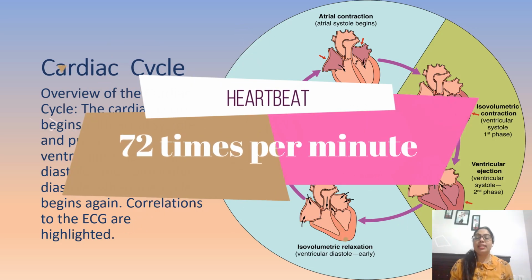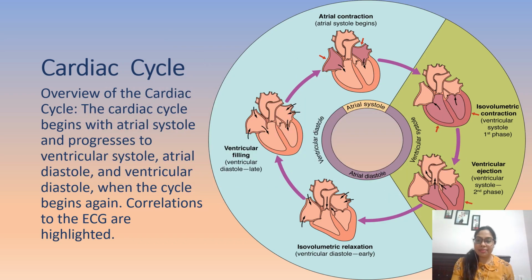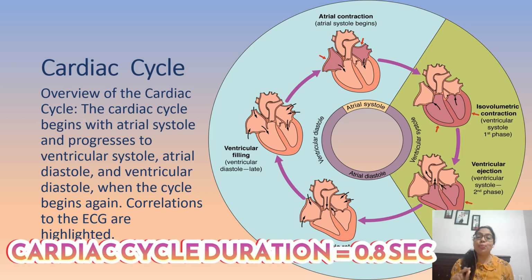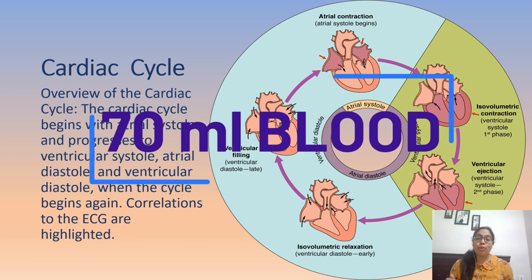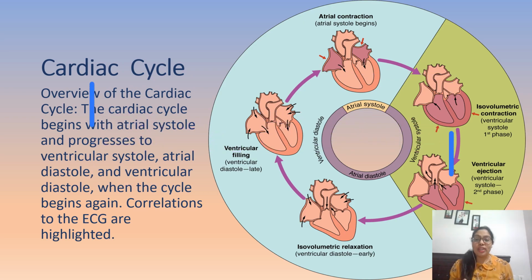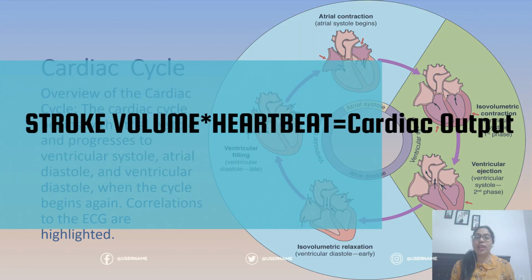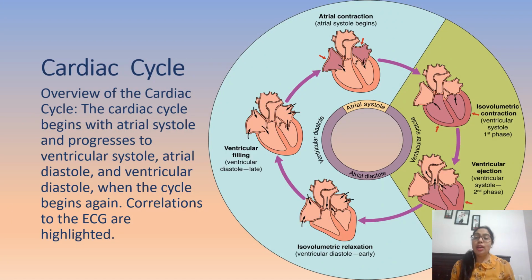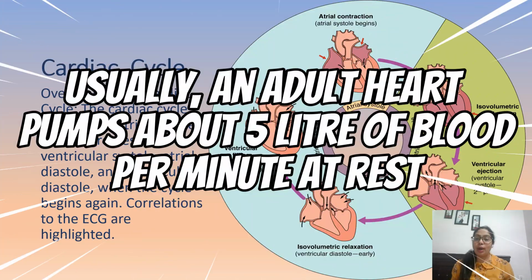The average heart beats 72 times per minute, so that many cycles happen in a minute. It could be deduced that each cycle duration is 0.8 seconds. During a cardiac cycle, 70 ml of blood is pumped out through the ventricles. That is called the stroke volume. The stroke volume multiplied by the heartbeats per minute gives the cardiac output. In a healthy individual, 5000 milliliters or 5 liters of blood is pumped out by the ventricle.